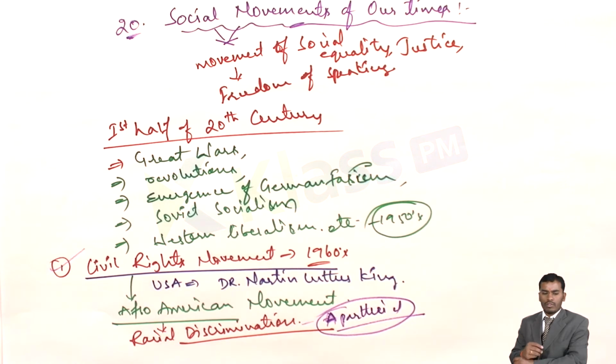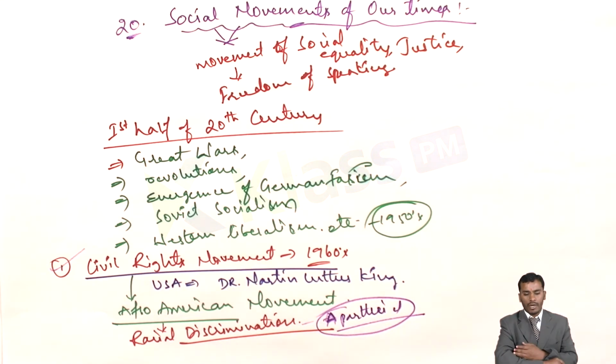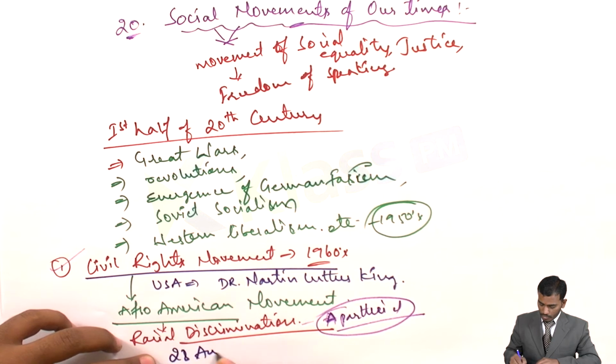Along with that, there was also discrimination in different types of services. They used to have separate buses for whites and blacks, separate schools, separate beaches, separate saloons. Everything used to be separate for blacks and whites. So this type of discrimination needed to be removed. And it was on 28th August 1963.